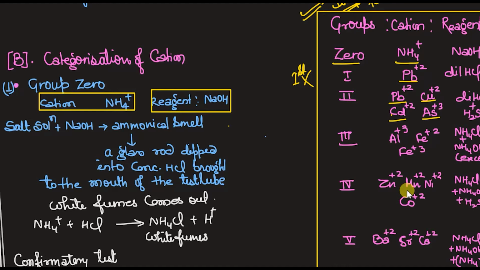What is the reason behind it? So that I will tell you later on. Don't worry about this. So in zero group, that is NH4 plus. In group 1 there is only Pb plus 2. Group 2 has the 4 cations. In this, Pb plus 2, Cu plus 2, Cd plus 2 and As plus 3.